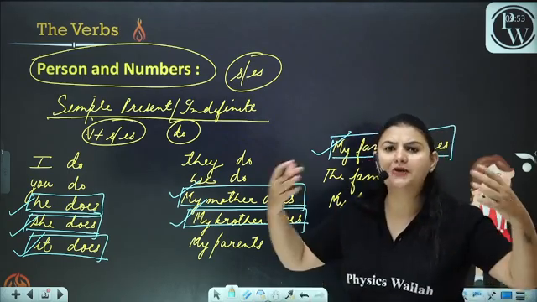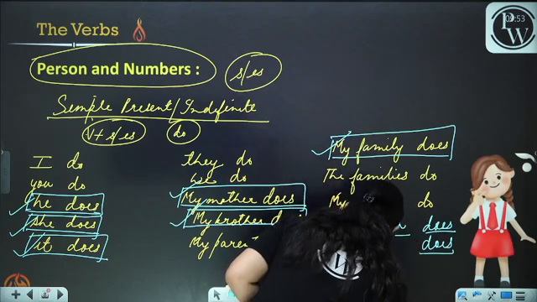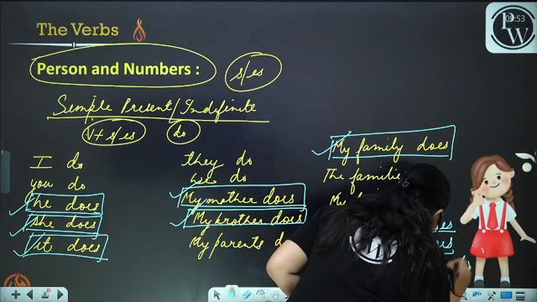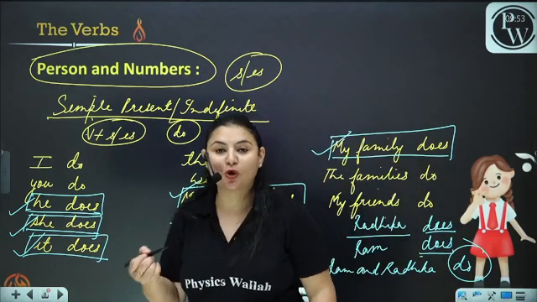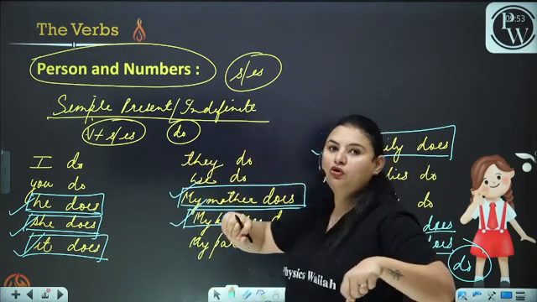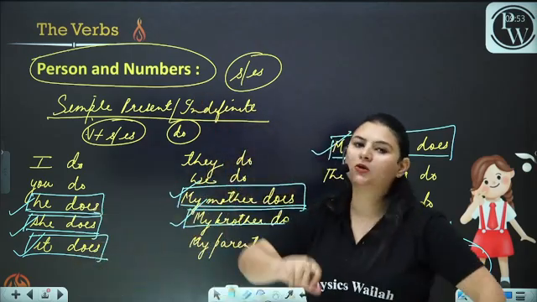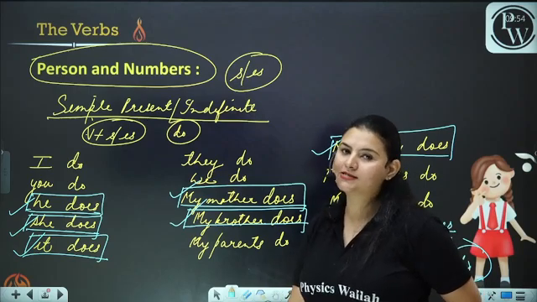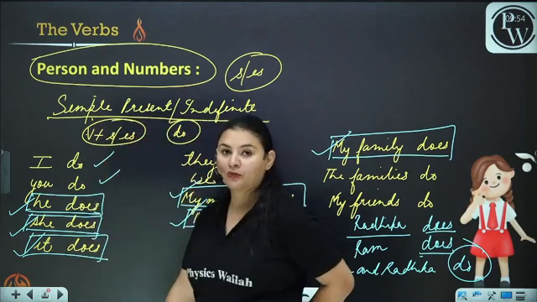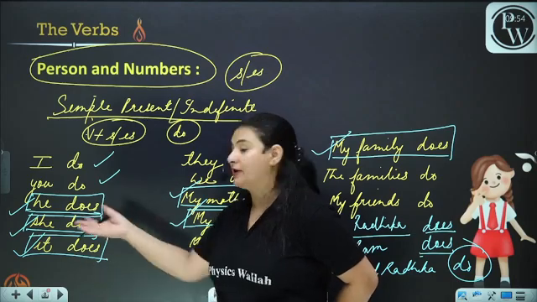But if we say Ram and Radhika, now Ram and Radhika are two persons. That is why we use do with it. So we can find out the conclusion is that we use es with the singular form. But now the students will ask me, why haven't we used s and es with I and you? I and you is also singular, but why haven't we put es behind it?